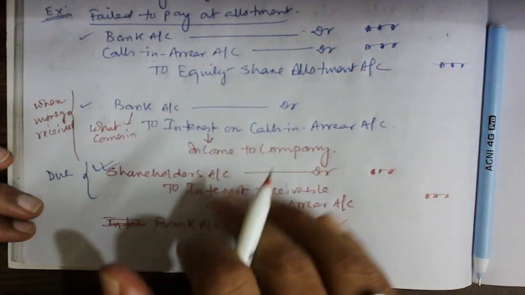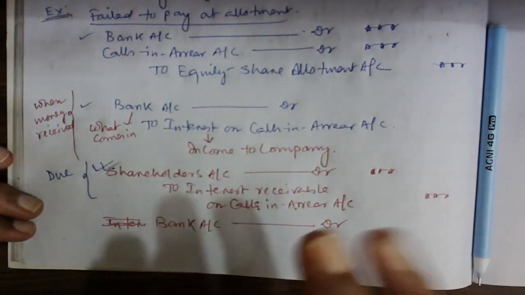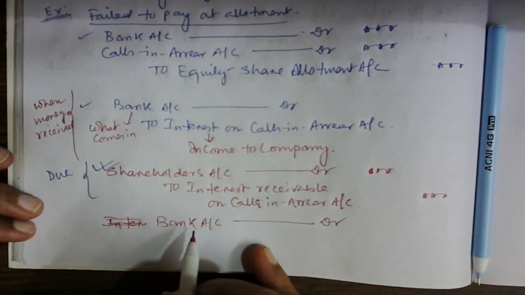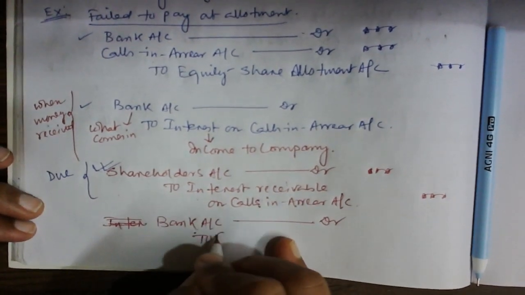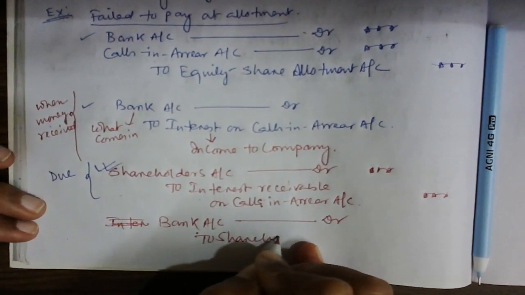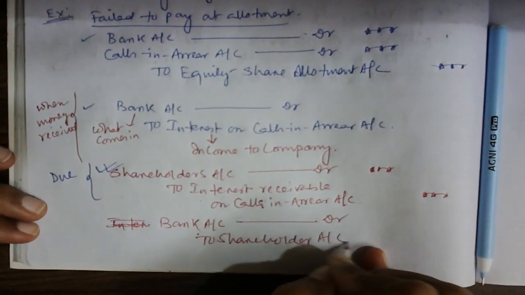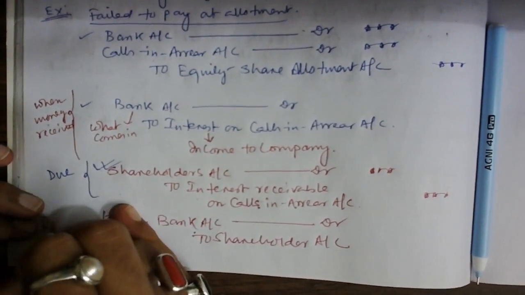But also one more entry needs to be passed. I am coming to that. So when you receive the money, the journal entry will be bank account debit to shareholder. That is a received entry, guys.